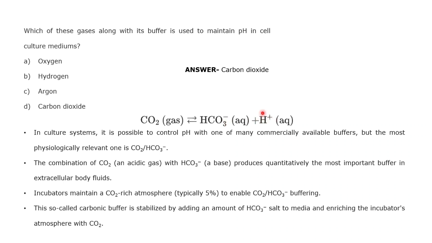And this proton is basically the pH. So pH is dictated by the number of protons or OH minus, that is hydroxide ions, present within the media. If protons are more, then the pH will be less than 7, that is, it moves to an acidic environment. If protons are fewer compared to the OH minus groups present within the media, then it will be basic. So based on the level of protons present in the culture media, the pH can fluctuate. Most probably a range of about 6 to 8 pH can be maintained there.